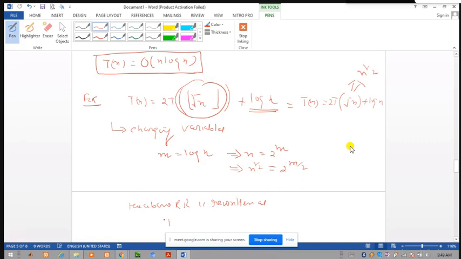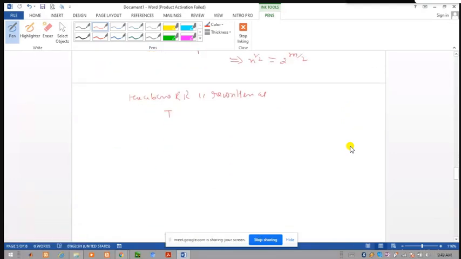T of n. What do we put in place of n? Put 2 to the power m. T of 2 to the power m is equal to the right hand side, 2T under root n. What does 2T under root n become? 2T of 2 to the power m by 2, plus log n, which becomes m. So this is the rewritten form of the above recurrence relation.